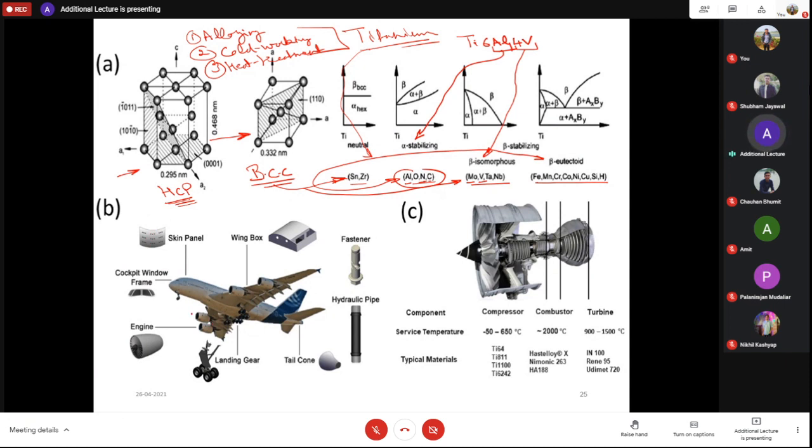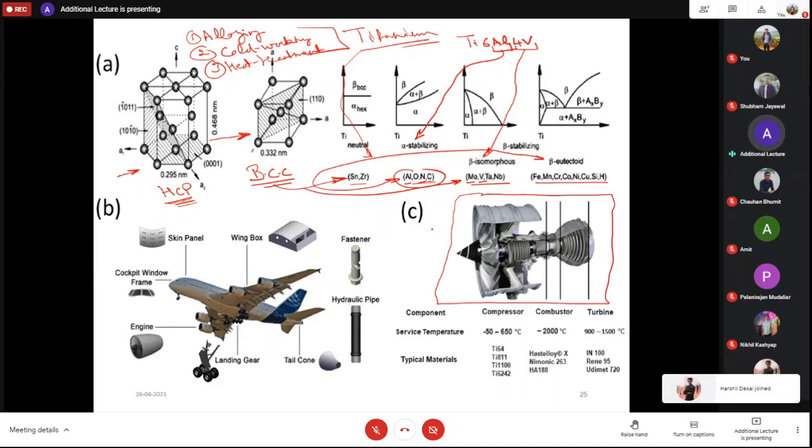Now, this is the Boeing 380 aircraft. As we discussed last time, we particularly discussed this part, the engine, right?